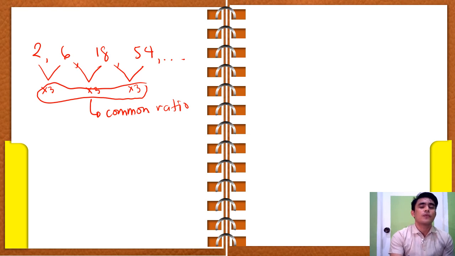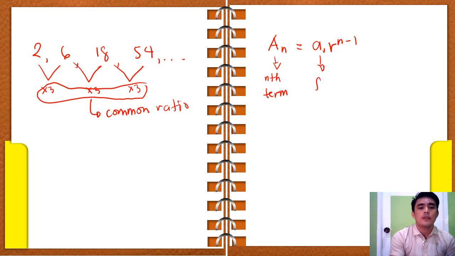Now, what if we are asked to find the nth term of a geometric sequence? Then we're going to use the formula a sub n equals a sub 1 times r to the exponent of n minus 1. Let's remember that this is the nth term. Our a sub 1 stands for the first term of the geometric sequence. R is our common ratio. And n here is the number of terms.